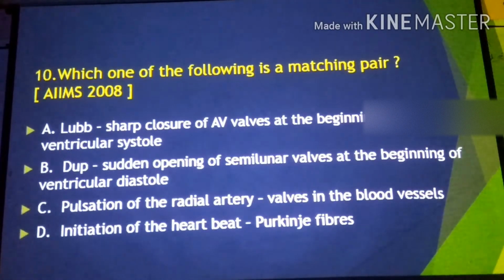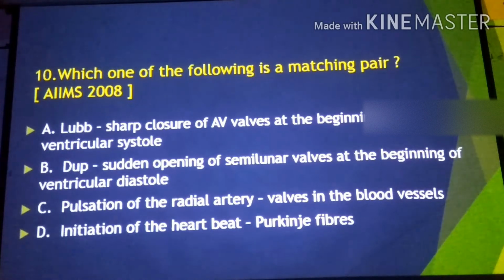Which one of the following is a matching pair? In this case again the matter is related to the lub-dub sound, that is, the heartbeat production. So whenever you see D, C and B, the matching is not correct, because initiation of the heartbeat is not contributed by Purkinje fiber, it is contributed by the SA node. Pulsation of the radial artery, valves in the blood, that is also not applicable. Dub, sudden opening of the semilunar valves: closing of the semilunar valves takes place at the time of the dub sound, that is the S2 sound.